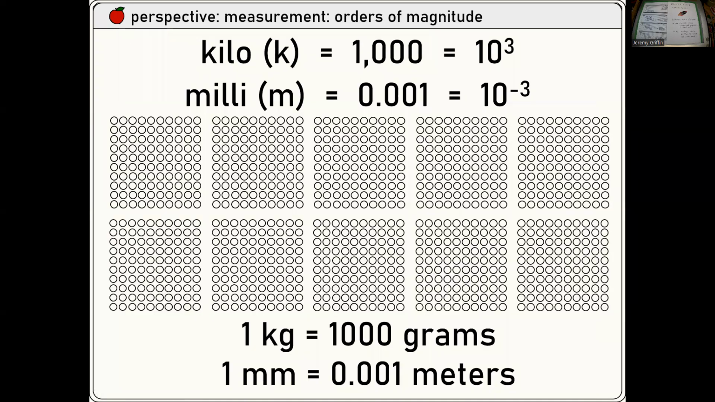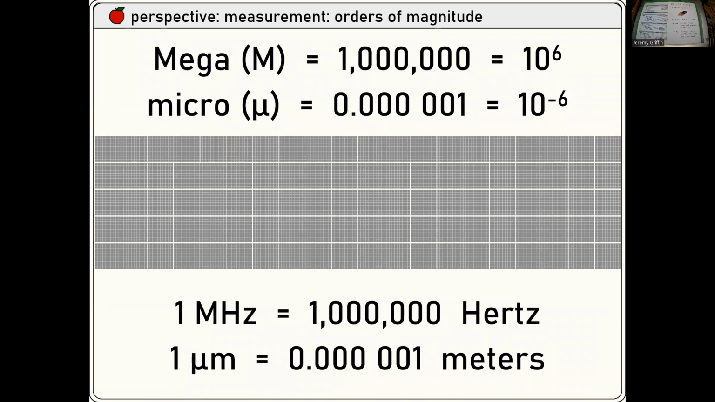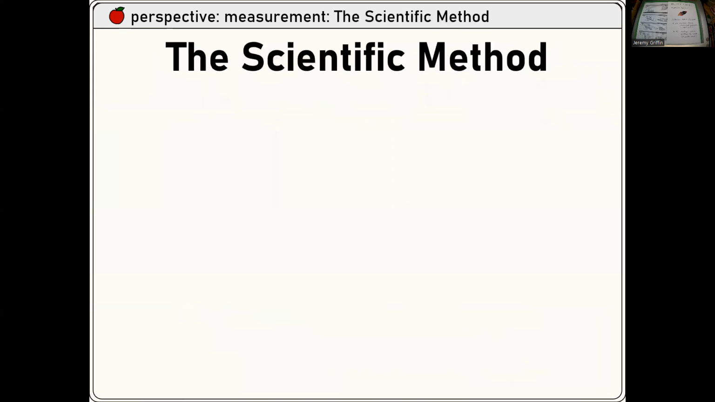All right, some slides on measurement. Orders of magnitude. There are 1,000 bubbles right there. You guys know kilo is a factor of 1,000. Milli is 1 over 1,000. Some examples: 1 kilogram is 1,000 grams, 1 millimeter is a 1,000th of a meter. Mega, or million, is 10 to the 6, and then 1 over 10 to the 6 is micro. It's 1 millionth of something. There are some examples down there.